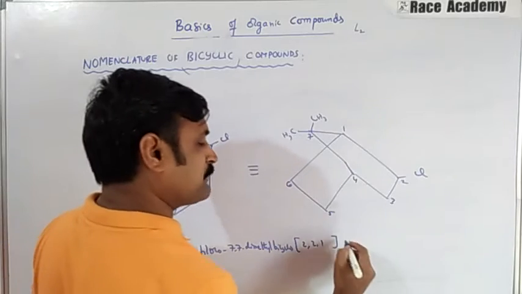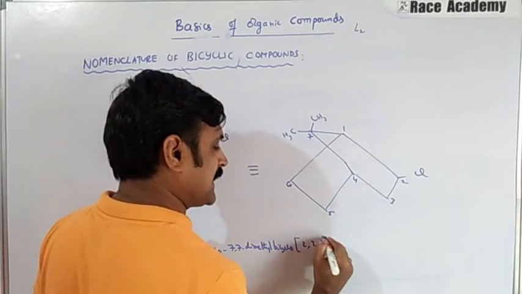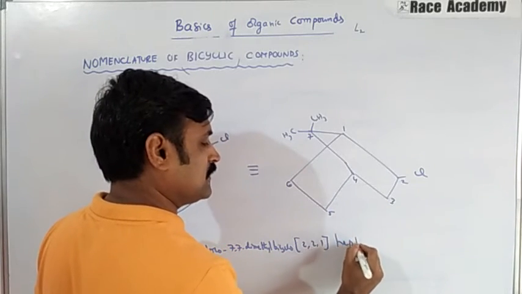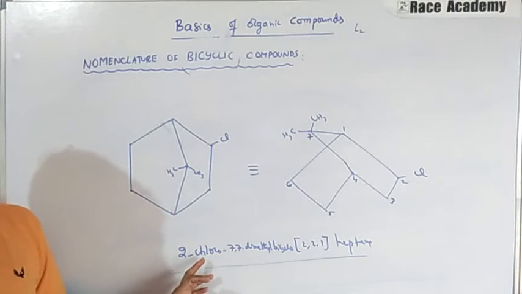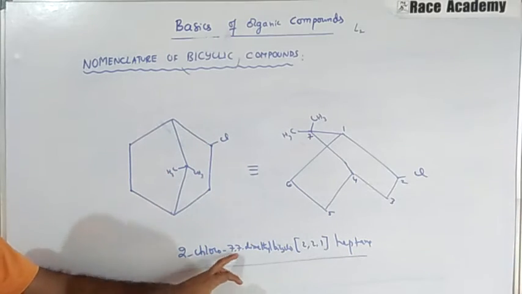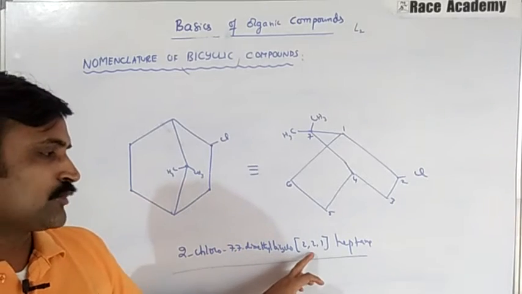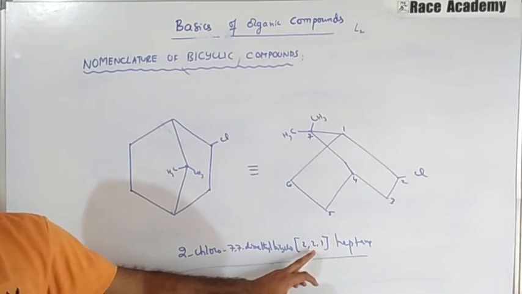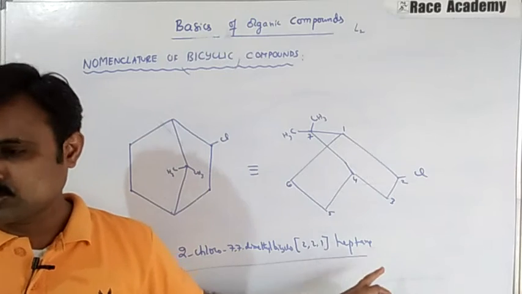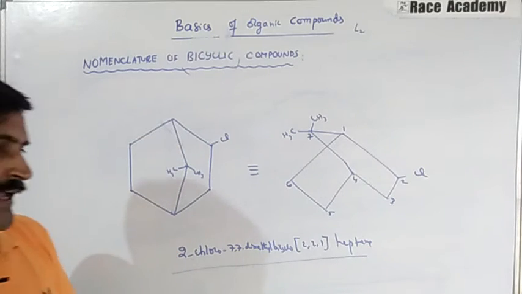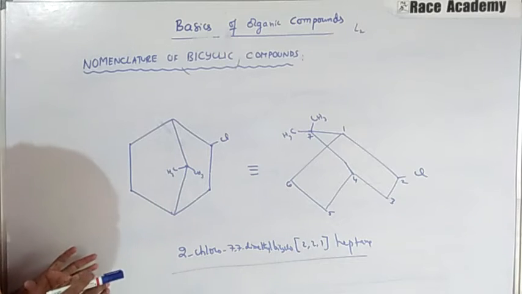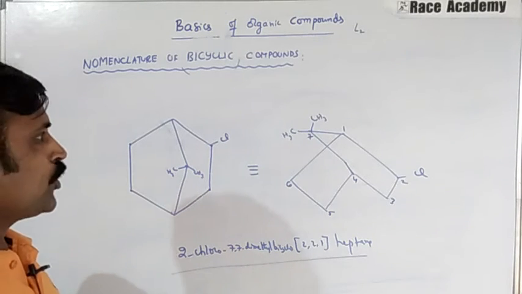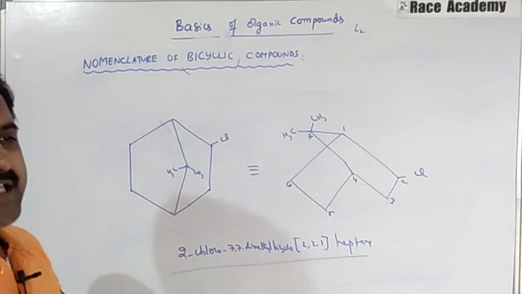We have a 7 carbon hydrocarbon, which is heptane. Once again the name of the compound is 2-chloro, 7,7-dimethyl bicyclo 2, 1 heptane. Heptane means 7 carbons in the major ring after giving the numbering. Hope you understand this bicyclo compound.